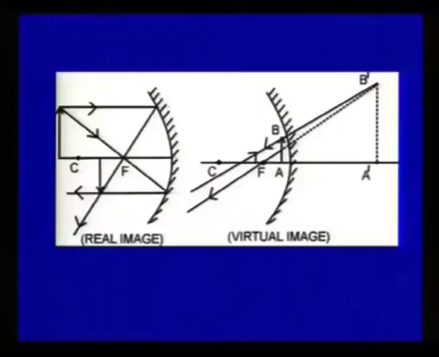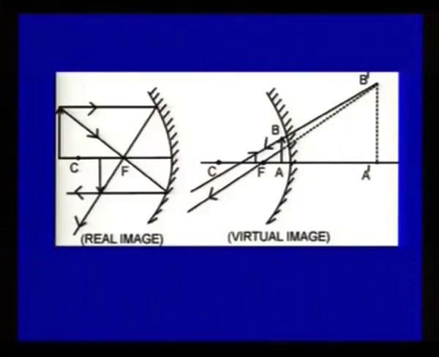In the second diagram, this is a concave mirror and the object is placed between F and P, the midpoint of the mirror, and its image is formed behind the mirror, which is larger in size, erect and virtual, because light rays appear to meet, but actually they are not meeting.